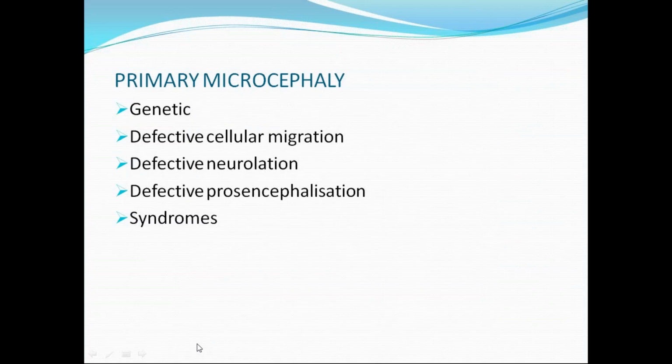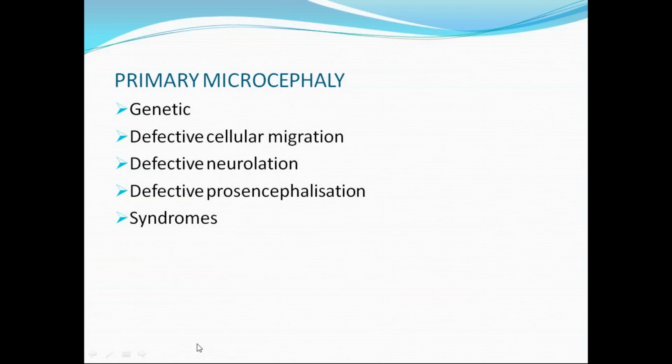Coming to microcephaly, as it is genetic, the problem can be anywhere during the process of brain formation, like defective cellular migration, defective neurulation, or defective prosencephalization. Anywhere in the pathway where any disruption in the formation of the brain occurs, this can happen, and it is usually associated with syndromes. There are many syndromes associated with microcephaly.